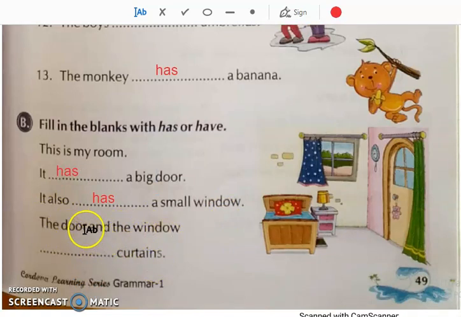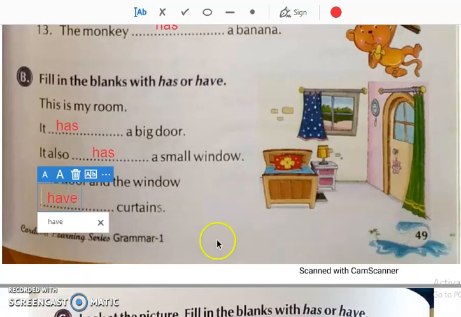Now see, the door and the window, meaning both. It is more than one. So we will use have.